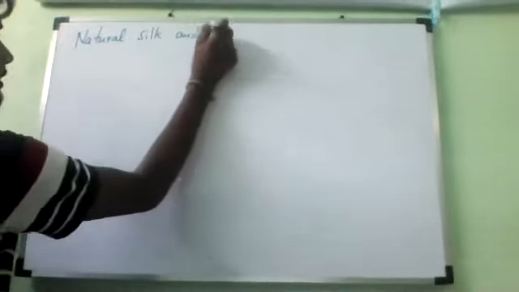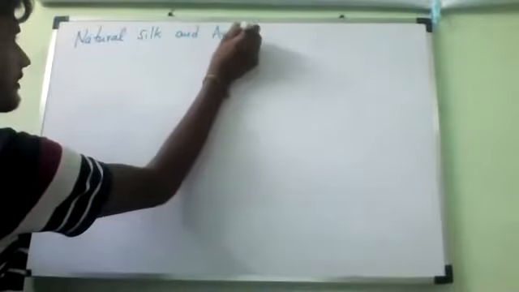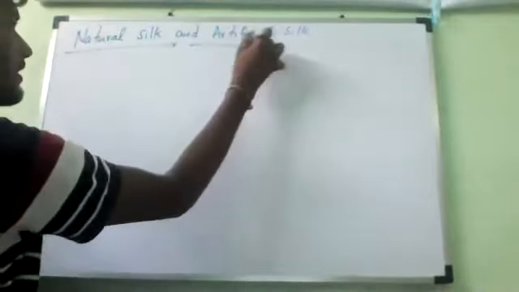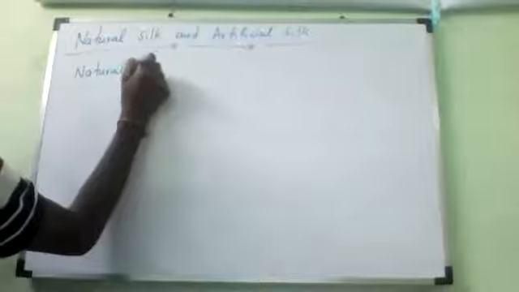Keep headings and write. Hari, are you there? Natural silk and artificial silk. Okay. So now what is natural silk? Now first write natural silk.